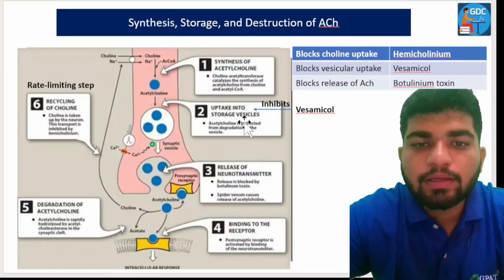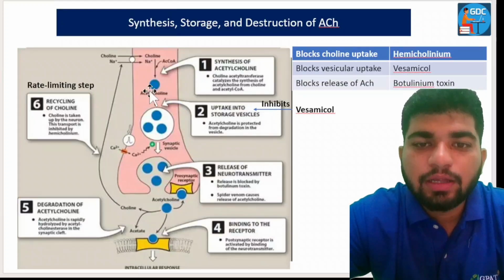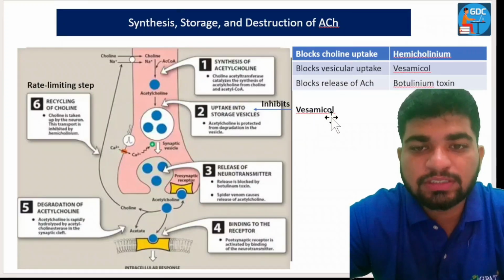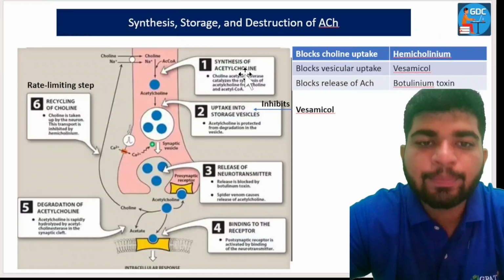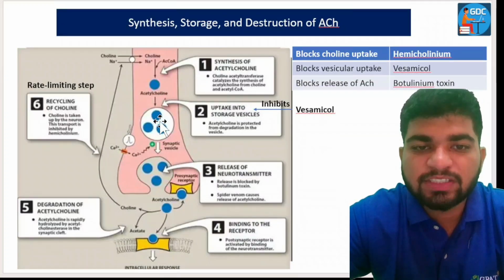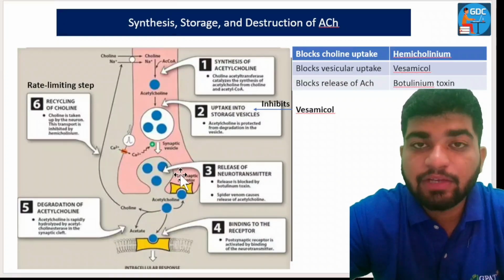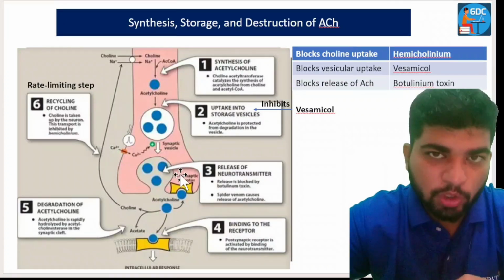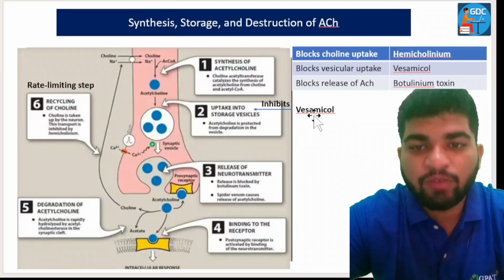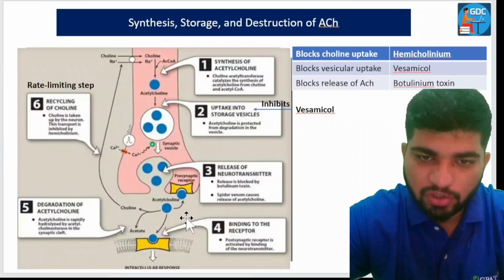Here also, vesamicol is a drug which inhibits the uptake into storage vesicles. It is very important to understand that vesamicol inhibits the uptake of acetylcholine into storage vesicles. So release is inhibited by botulinum toxin, and the storage vesicle, VES for vesamicol, inhibits the acetylcholine uptake.